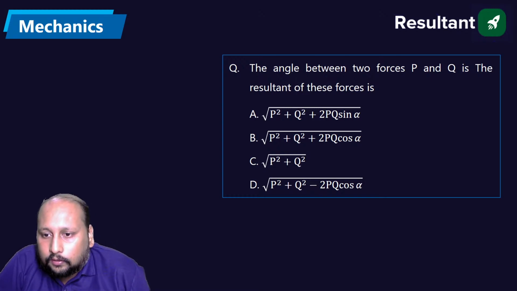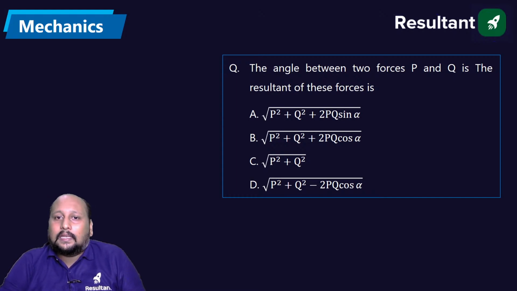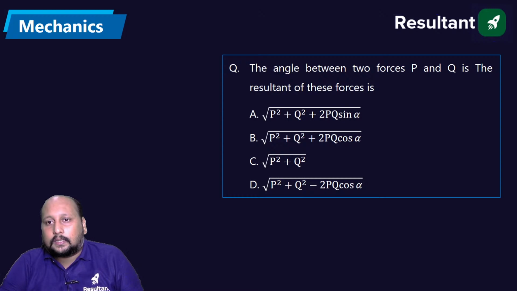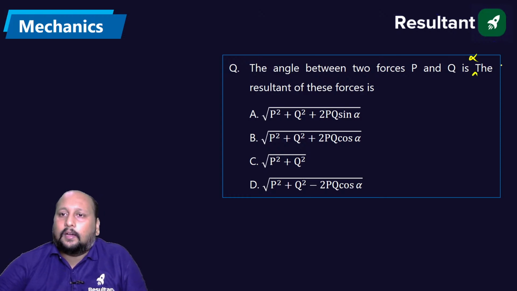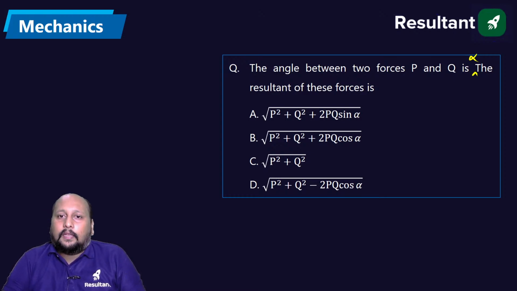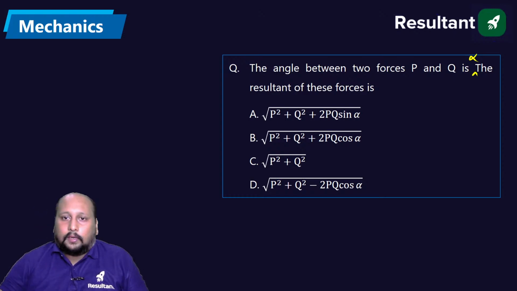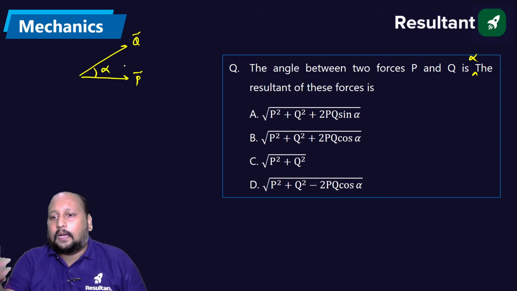The angle between two forces P and Q is alpha. Then the resultant of these forces is represented by? Okay, Gulfam, if you have the two forces P and Q, and alpha is the angle between these two, let's say this is the P vector, this is the Q vector, this is alpha. What will be the answer? A, B, C or D?